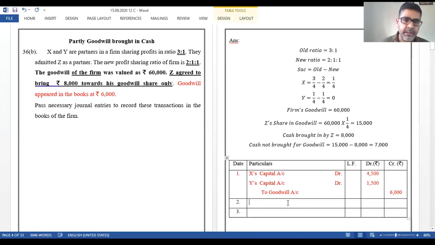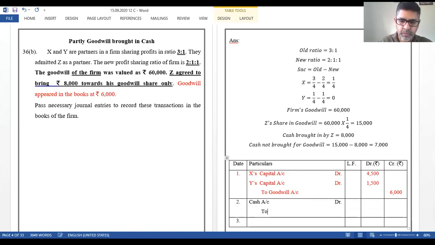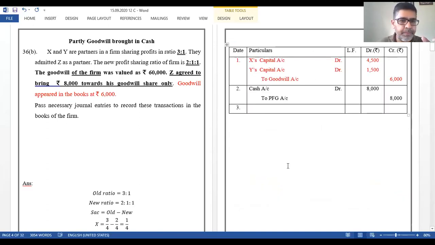Now, the first entry that we write is for cash brought in for goodwill. Cash account will be debited to premium for goodwill account. Premium for goodwill amount 8,000 has been brought in. Not brought in is 7,000. So this total amount of PFG has to go to X only, because he was the only one sacrificing. How are you going to write this entry, because this is the only important entry for this particular sum? So PFG account debit for cash brought in.